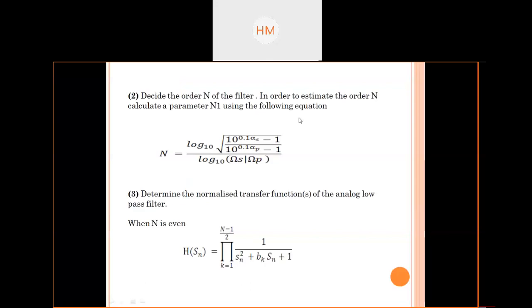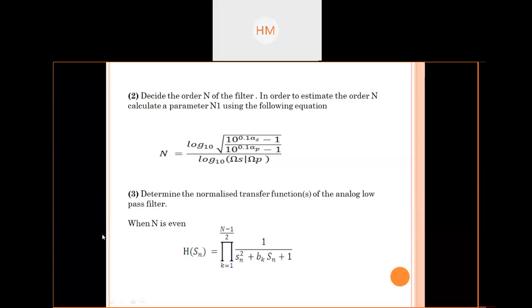Okay, these are the designing steps. Every formula is written in your copy. You just have to follow these steps, which are displayed on the screen. Here for H of s, I have given you the equation where the b, k, capital B terminology is there. That is always 1. We are assuming B as 1. That's why this equation is simplified like this.